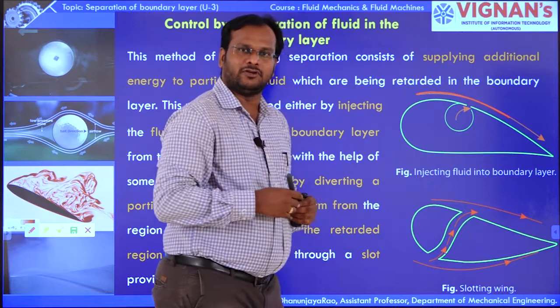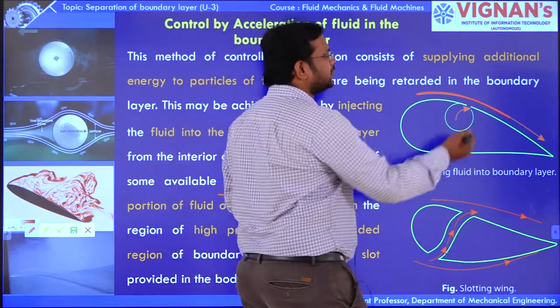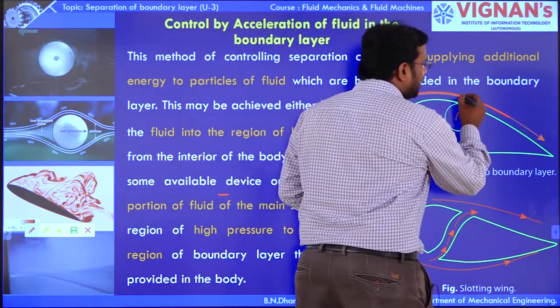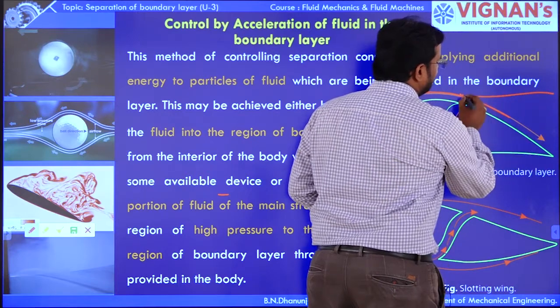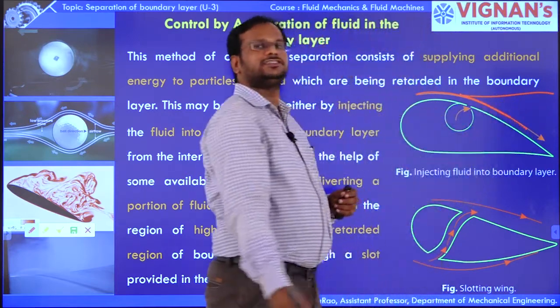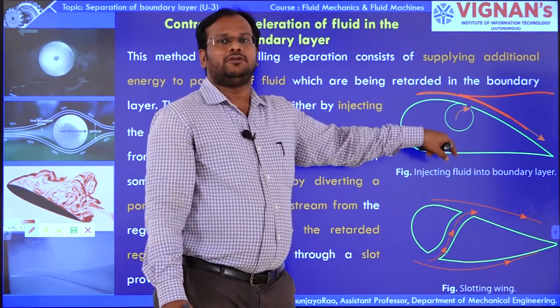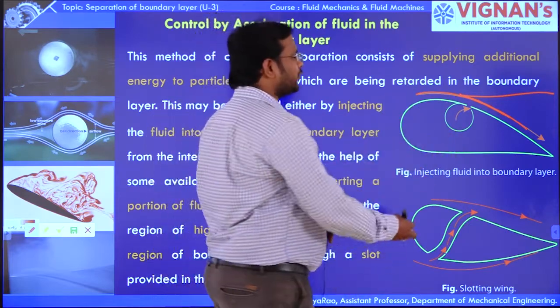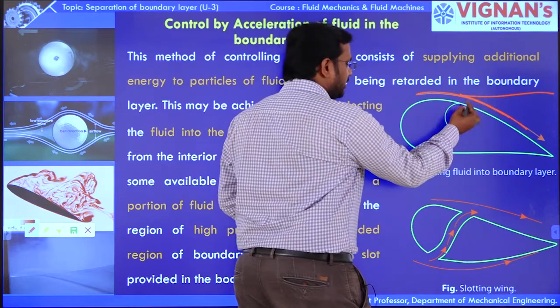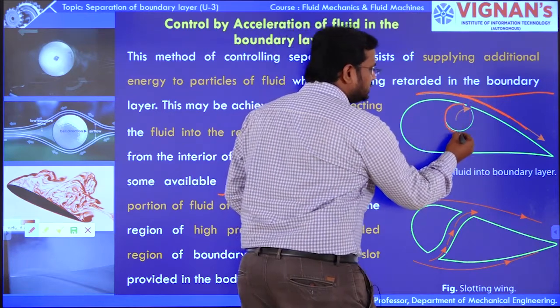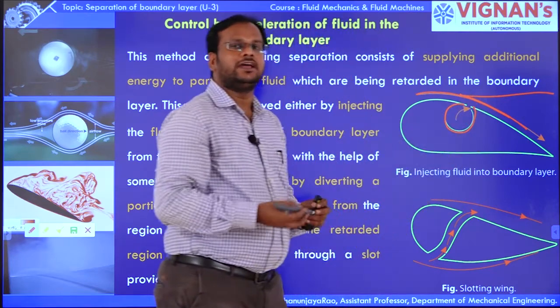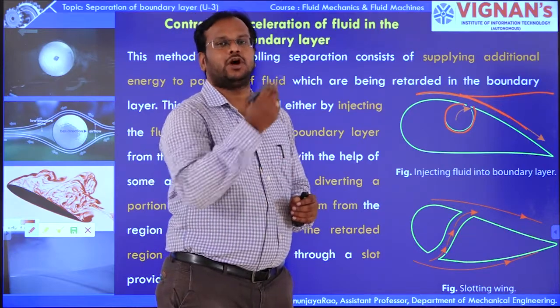The separation may occur at this particular point. We are eliminating the boundary layer separation by injecting fluid from the internal surface of the body.